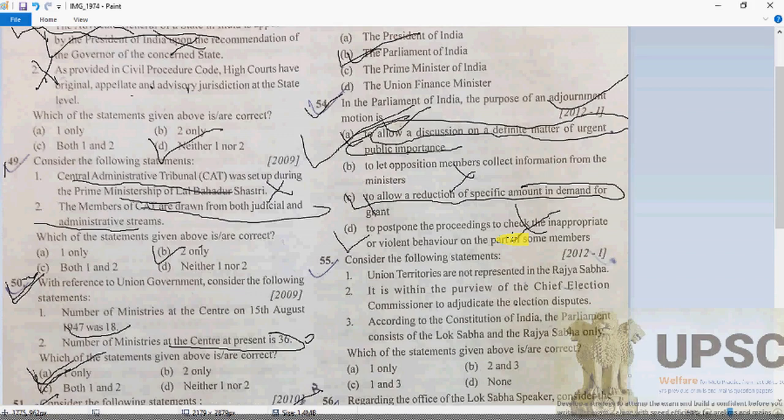The discussion on an adjournment motion should last for not less than 2 hours 30 minutes. So here A is going to be your factual answer. Now 55. Where is the 55?